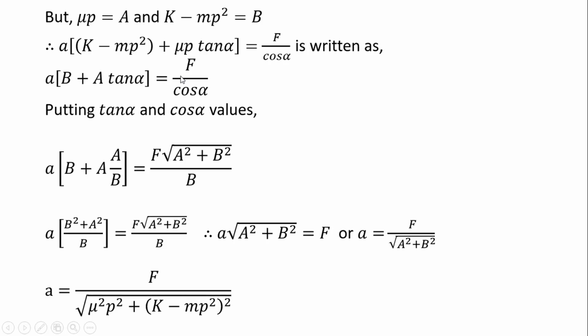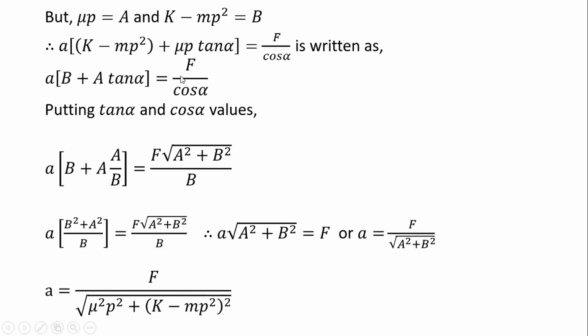Putting the values of tan alpha and cos alpha, we have already obtained that cos alpha equal to B upon square root of A square plus B square, and tan alpha, that is equation 7, A upon B. By putting the values here and after solving, the root cancels out, B cancels out, the denominator totally finishes, and we get the root term, that is simply equal to f.